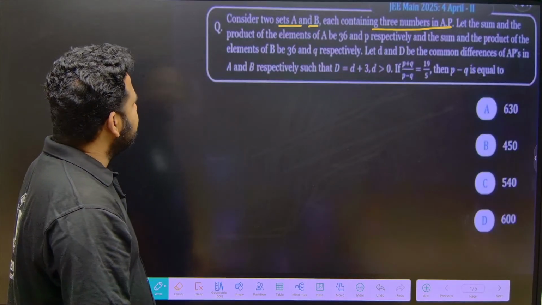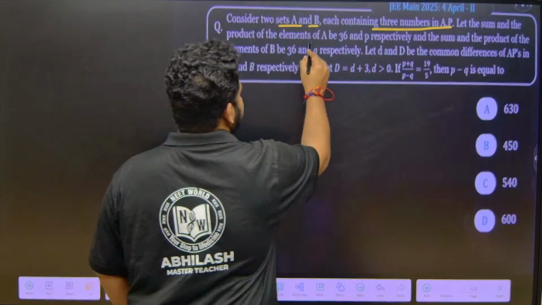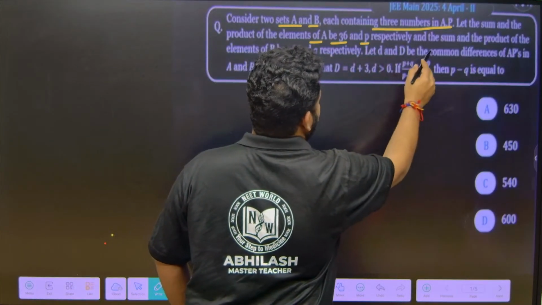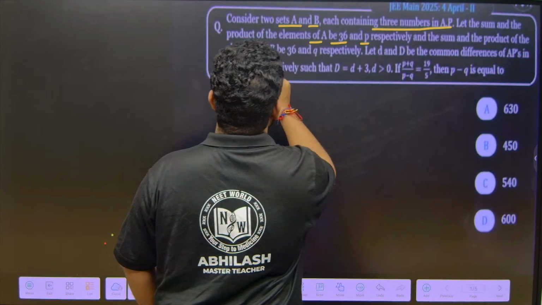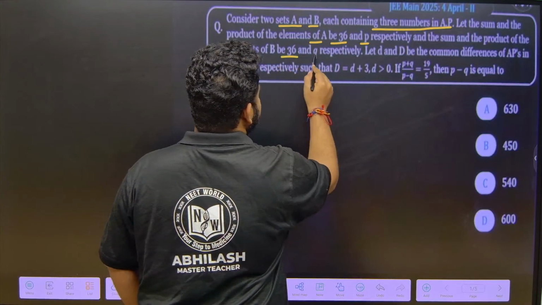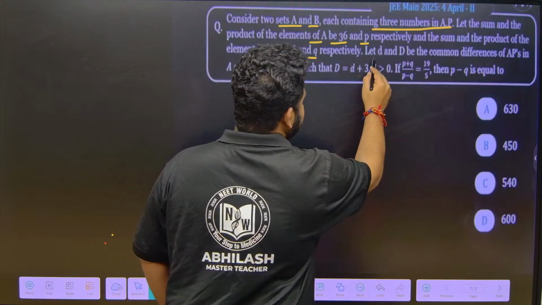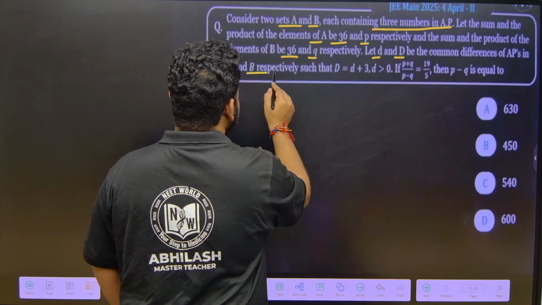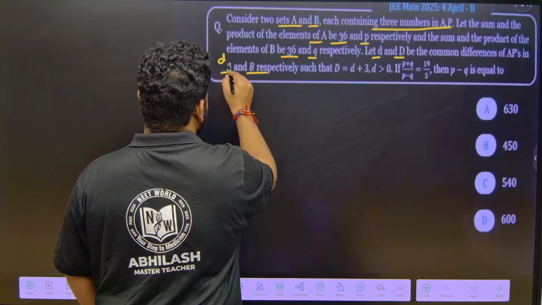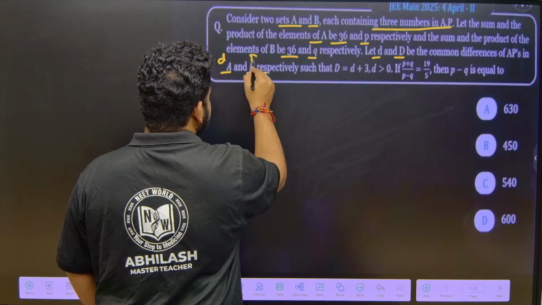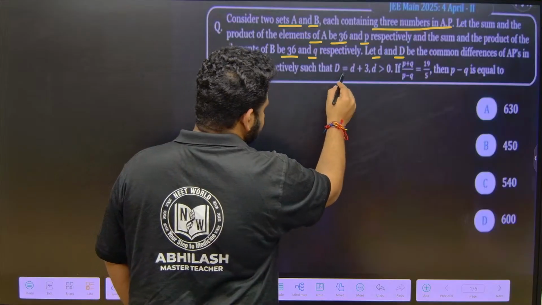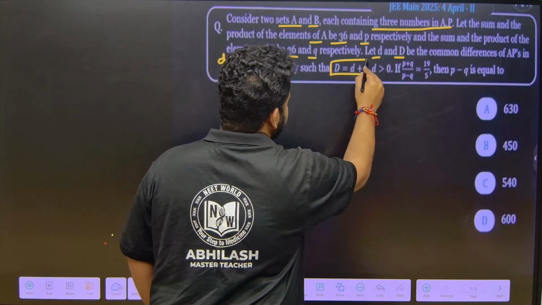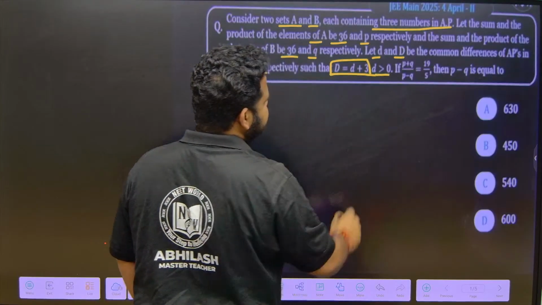Let the sum and product of the elements of set A be 36 and P respectively, and the sum and product of the elements of B be 36 and Q respectively. Let small d and capital D be the common difference of APs in A and B respectively. For A, small d is the common difference. For B, capital D is the common difference, such that D is equal to d plus 3, and also d is greater than 0, that is d is positive.